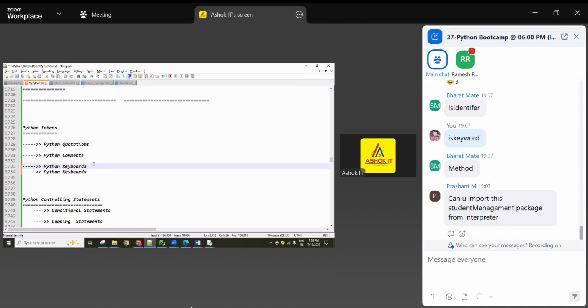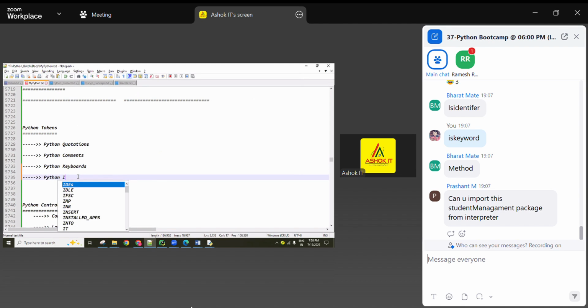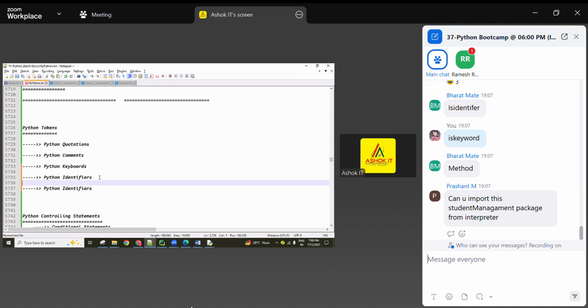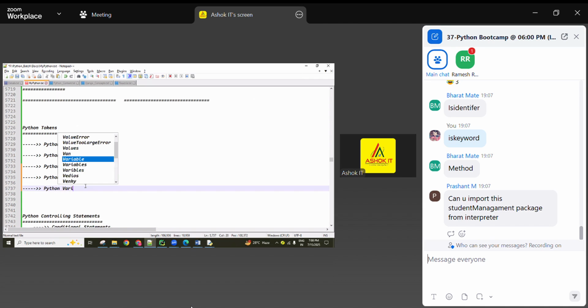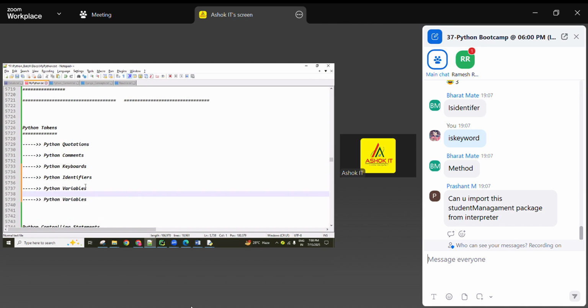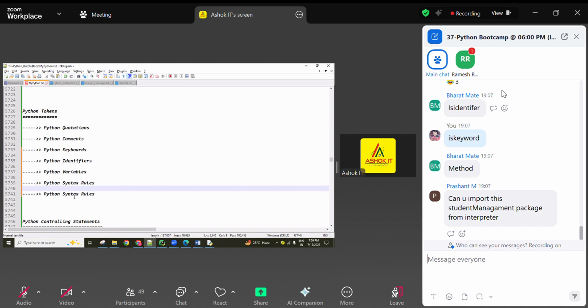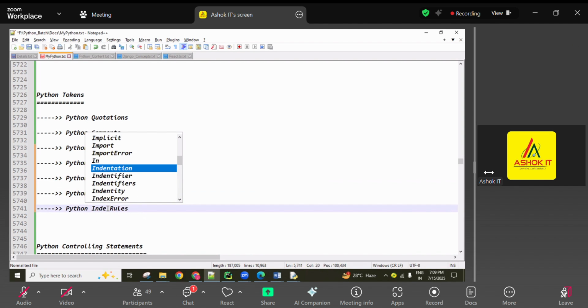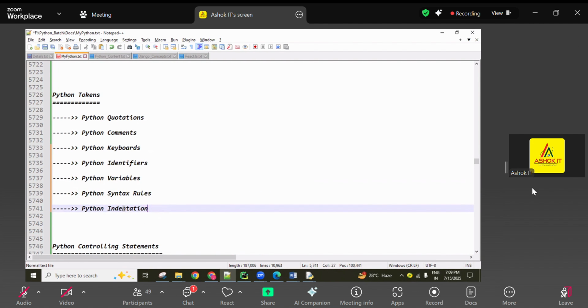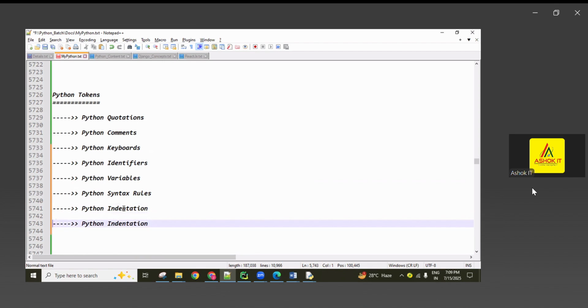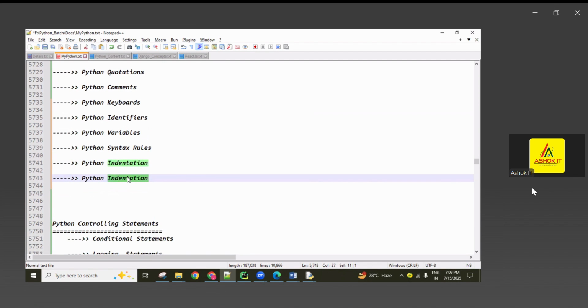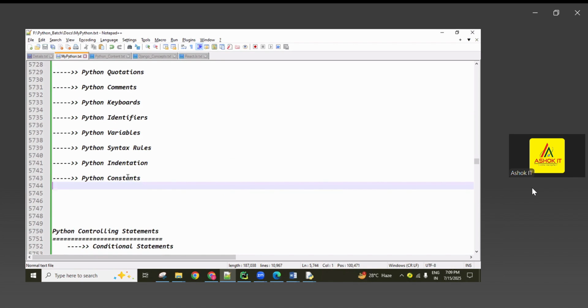So keywords related, and next identifiers concept, and next variables concept, and next example syntax rules we also discussed, and indentation we also discussed. Constants we discussed: for constant variables we write capital letters.